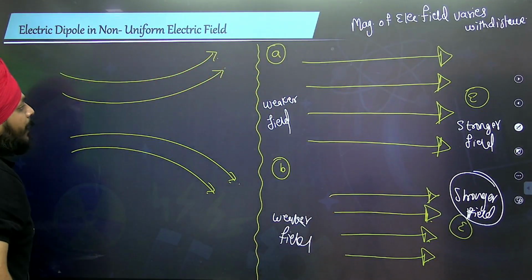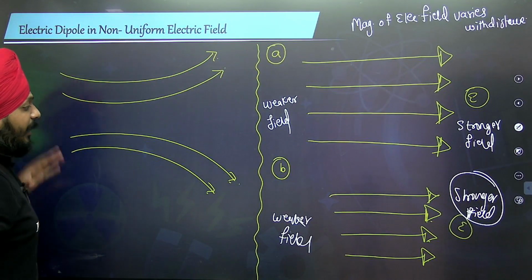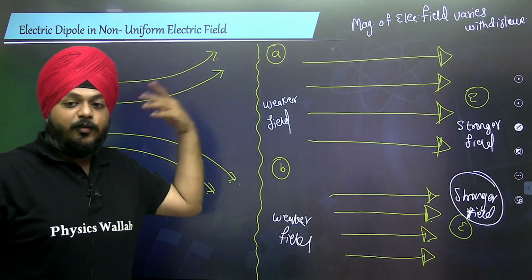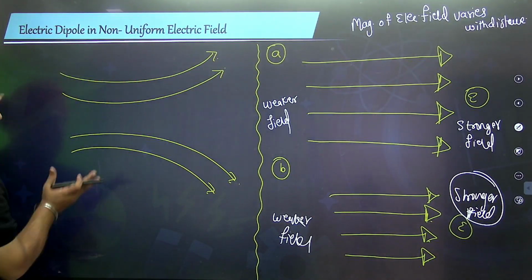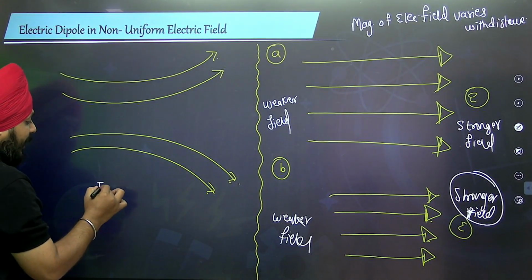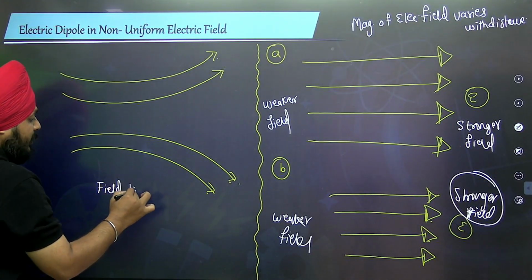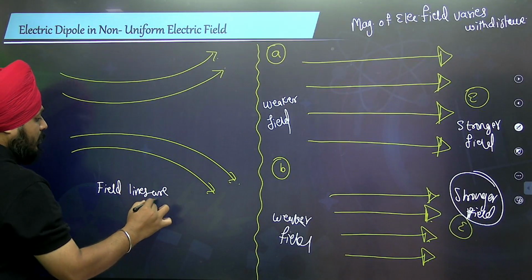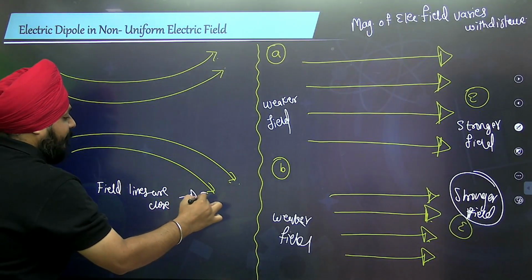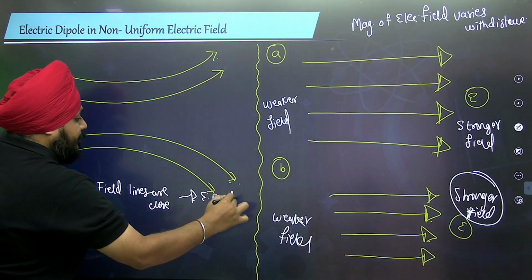Now here what happens? If the electric field lines have different shapes, then where the field lines are closer, electric field intensity is high.